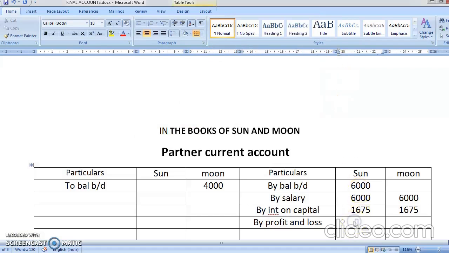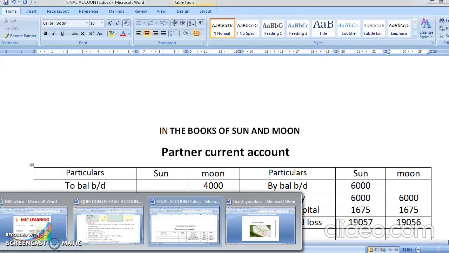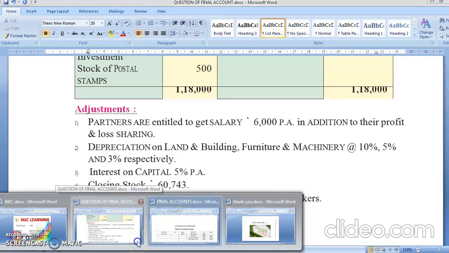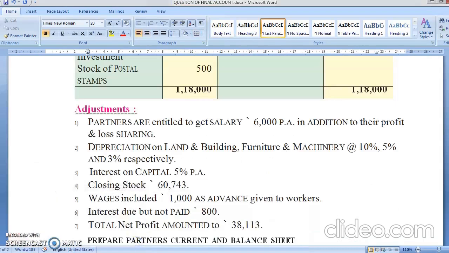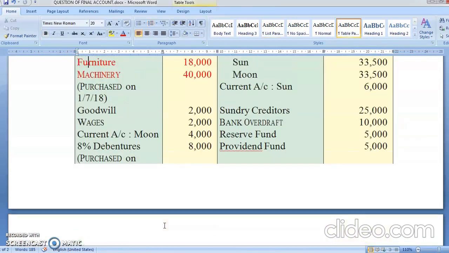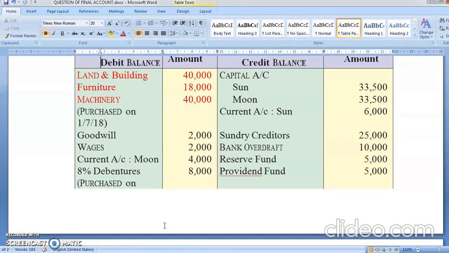So for this person we'll do 19,057 and for this person 19,056. The second effect is already not going to come because we have not made the profit and loss account. This is over. Now let's go to the trial balance and see whether there is some other hidden adjustment.